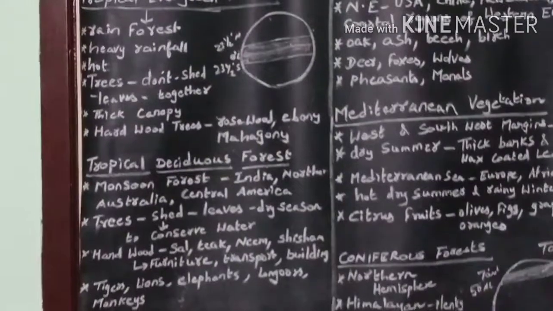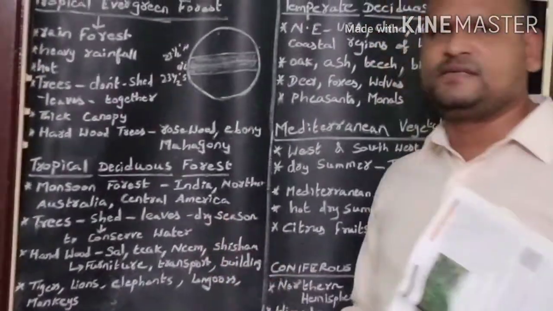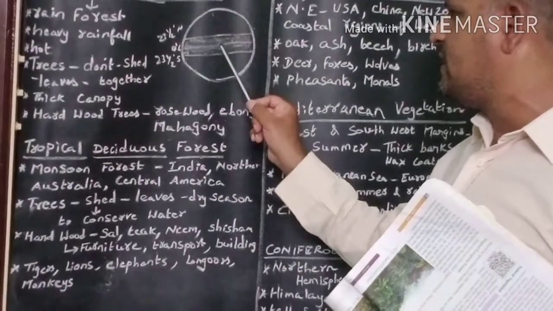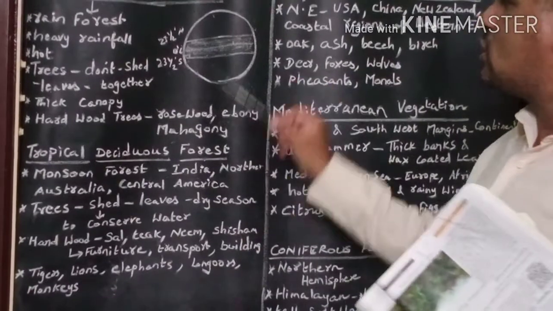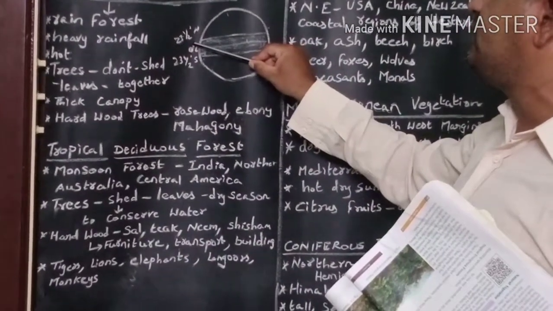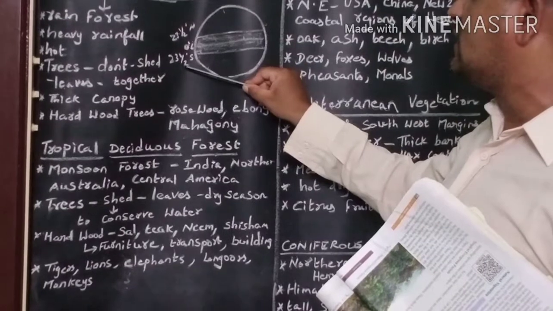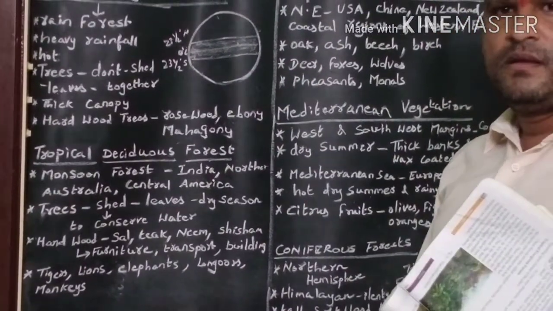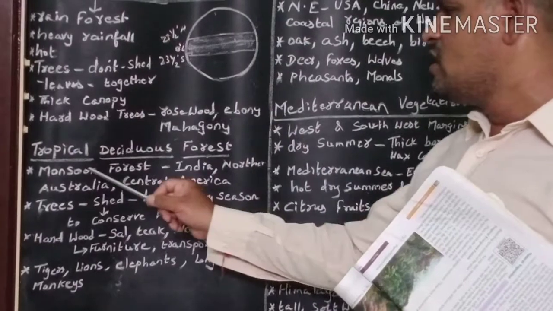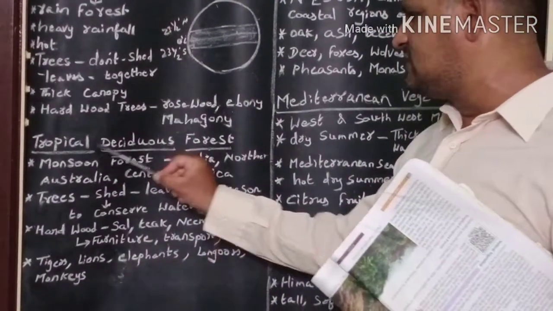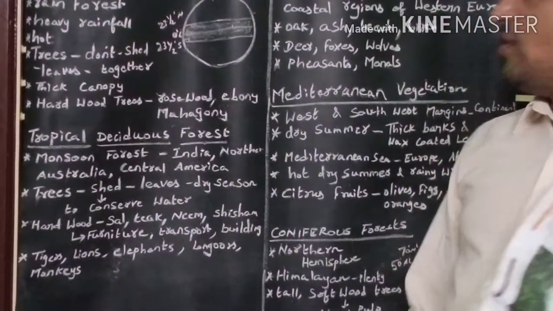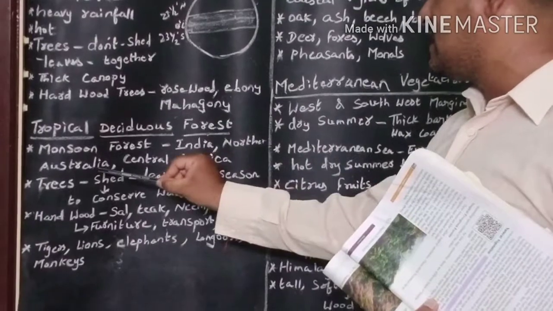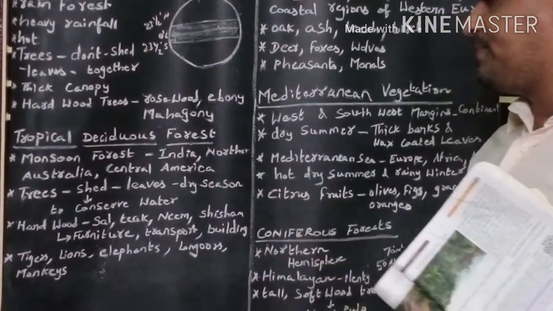Children, next we discuss tropical deciduous forest. This forest is found in the tropical region between 23.5 degree north latitude and 23.5 degree south latitude. This forest is also called monsoon forest. Tropical deciduous forest, also called tropical monsoon forest, is found in India, northern Australia and Central America.